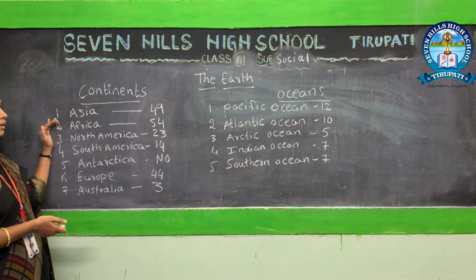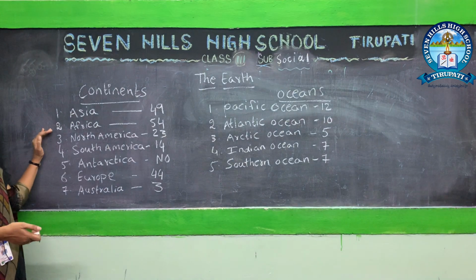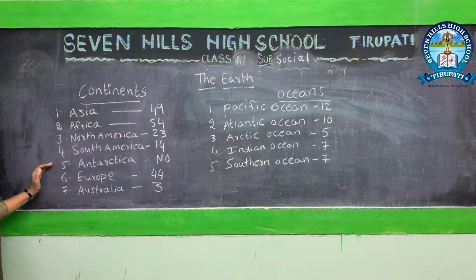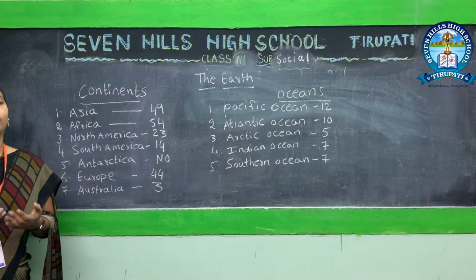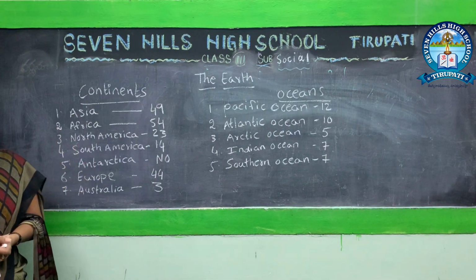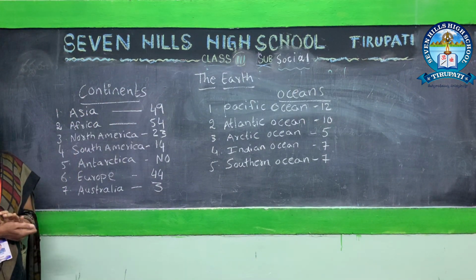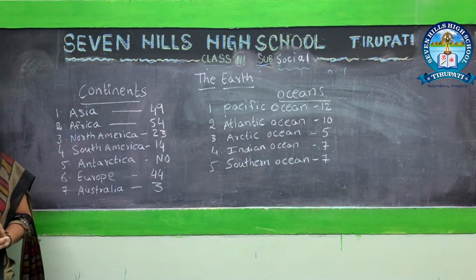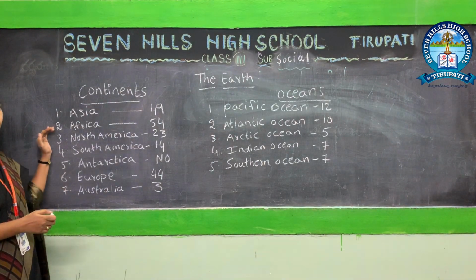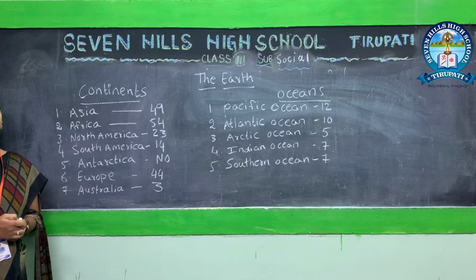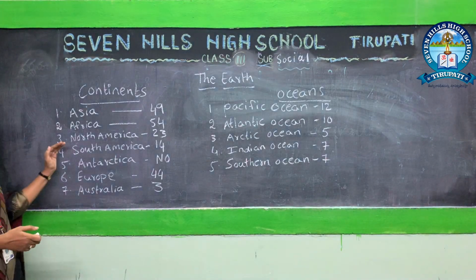First one, Asia. Second one, Africa. Third one, North America. Fourth one, South America. Fifth one, Antarctica. Sixth one, Europe. Seventh one, Australia. Okay children, let's go through the spellings you have to learn first. Okay, go to Asia. A-S-I-A, Asia. Say the Asia spelling once and learn it. Second one, Africa. A-F-R-I-C-A, Africa.